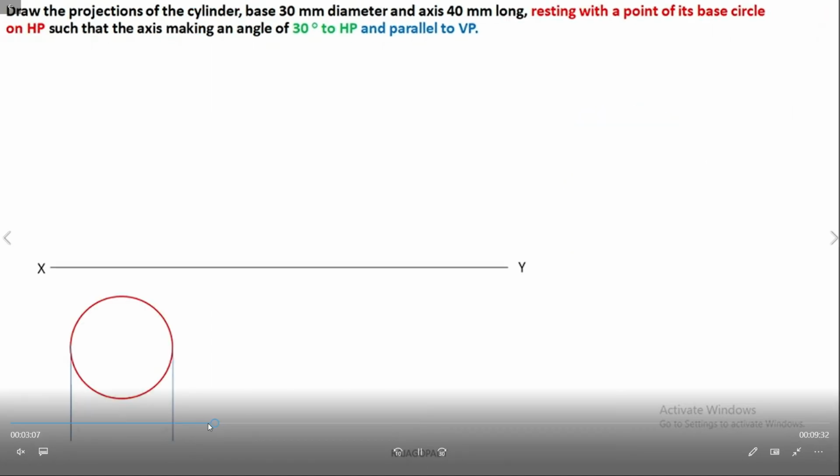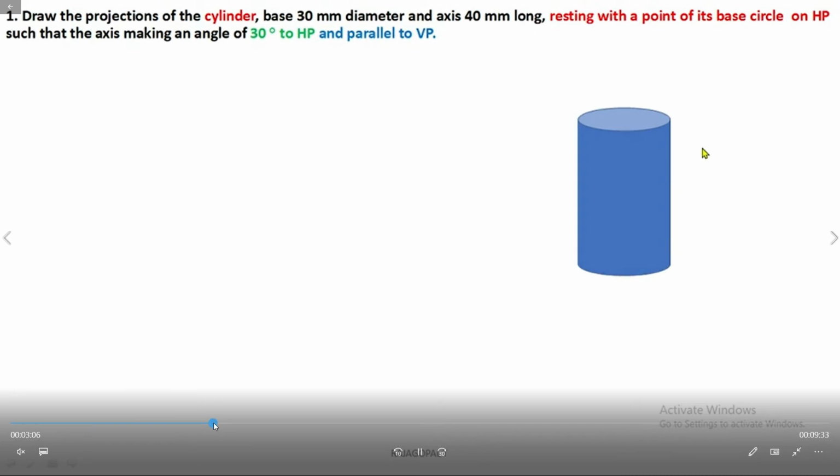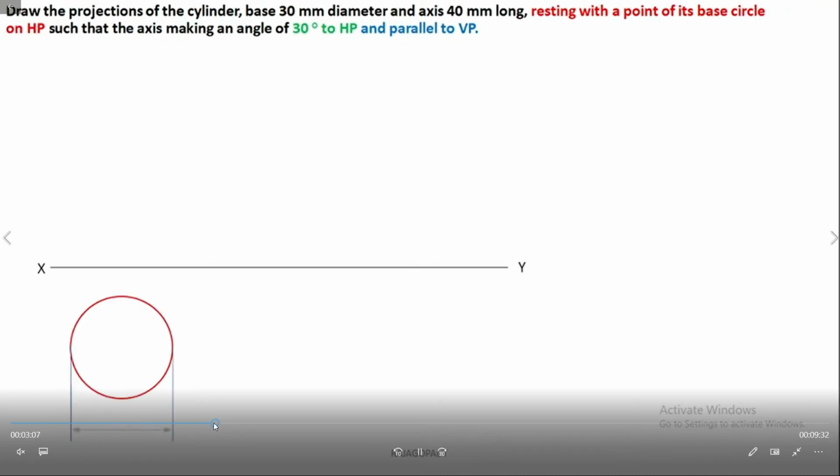First we draw one reference line. Here we draw a circle of 30 mm diameter, that means 15 mm radius. Then we divide the circle into equal parts in this way, 8 equal parts or 12 equal parts.